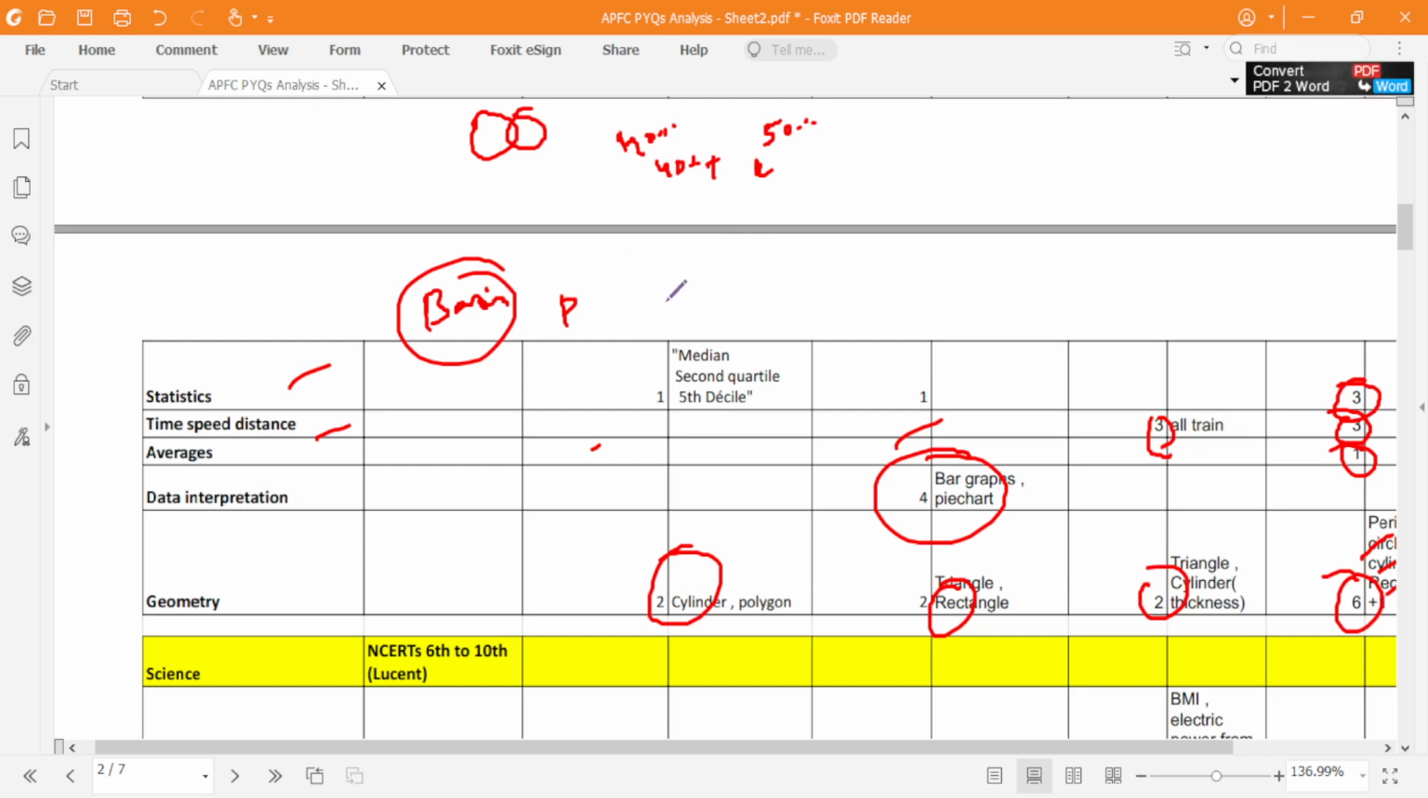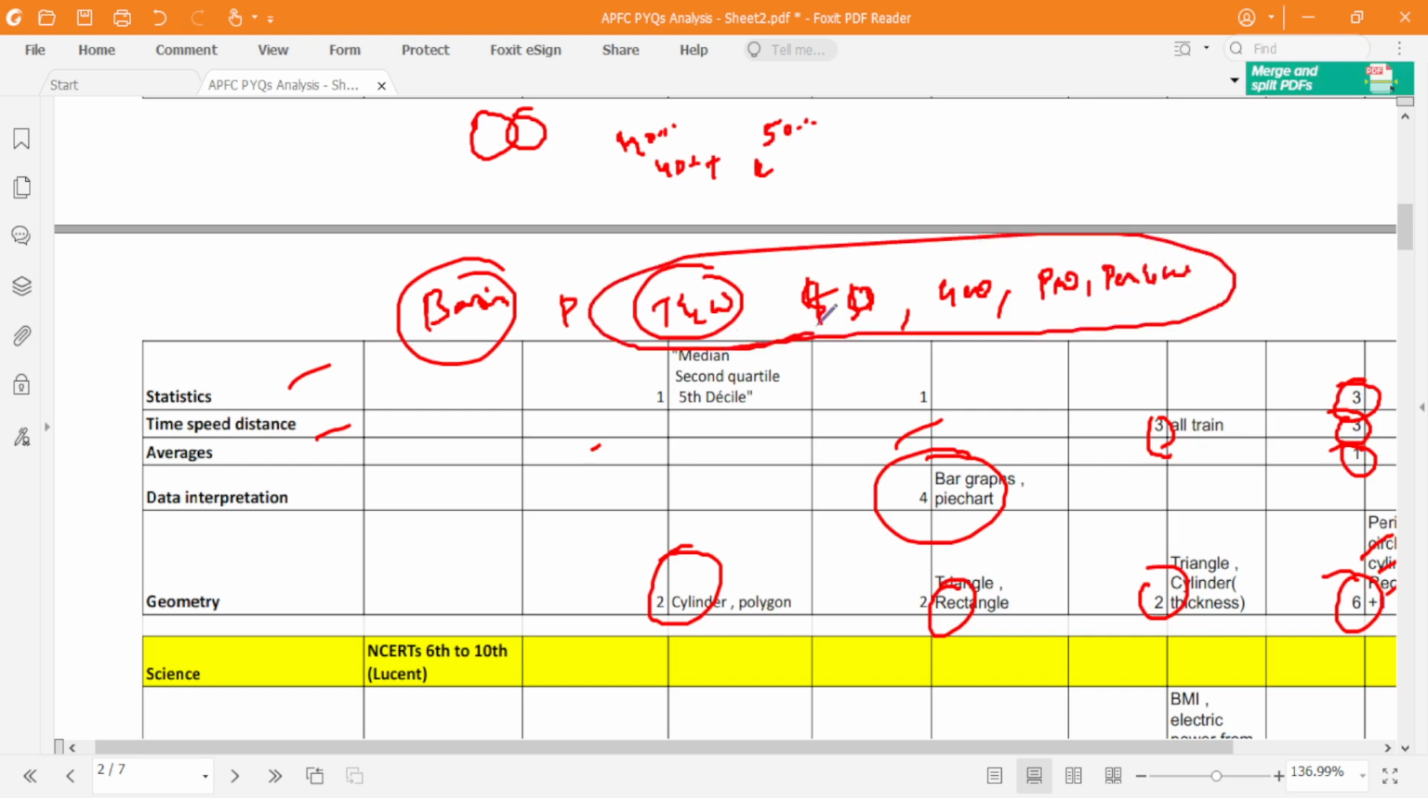Now coming to the priority, first is time and work. Many times they have asked. Okay, speed, time, speed and distance. Okay, and the geometry must be learned. Right? Probability, permutations and combinations. Okay, these are the top priority topics that you should do from quantitative aptitude.